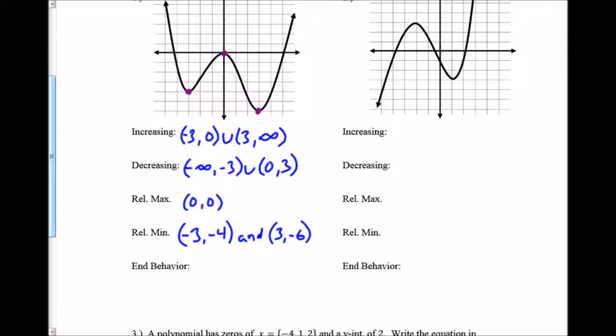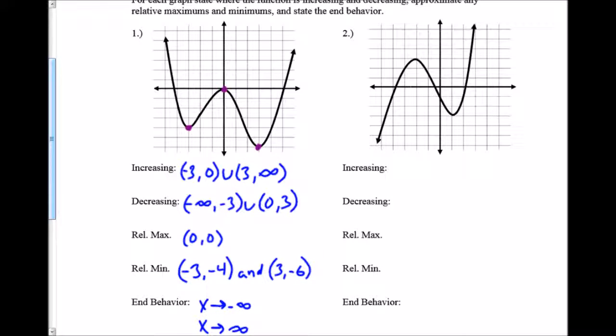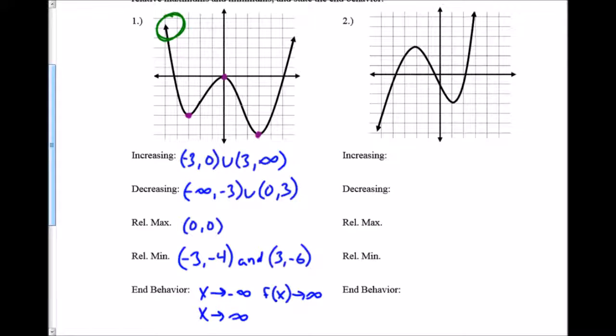And then end behavior, I look at each end. So I look at x going to negative infinity, and then I look at x going to positive infinity. When I talk about negative infinity for my x, I'm essentially looking at the left side of my graph. So right here, what's the arrow doing? It's going up. So as x goes to negative infinity, f of x goes to positive infinity. And then the same thing on the other end. For positive infinity with my x, I'm looking at the right side of my graph. So I look at this arrow. As x goes to positive infinity, f of x goes to positive infinity. So that's my end behavior. That's just review.